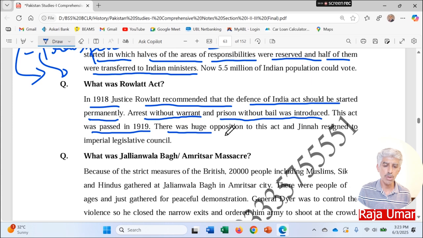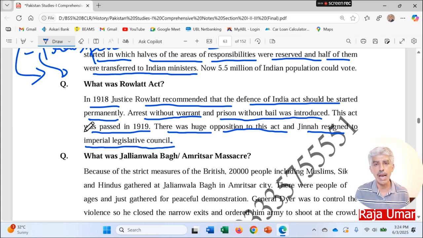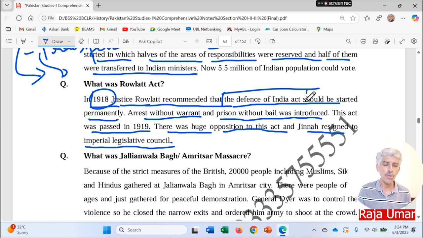There was huge opposition to this act, and Jinnah resigned from the Imperial Legislative Council on the passing of this act for the Indians. So you can say, 1918, Justice Rowlatt was the person who presented these. So you can say a bit developed point, and imposition of Defence of India Act.